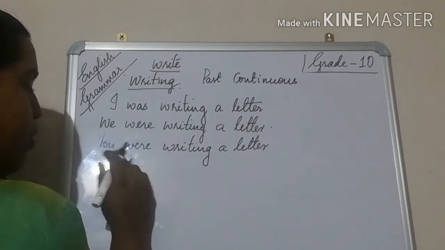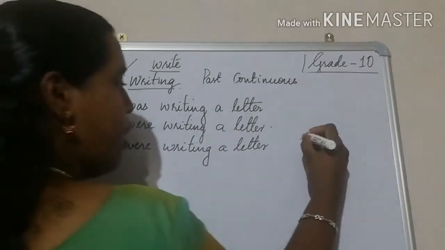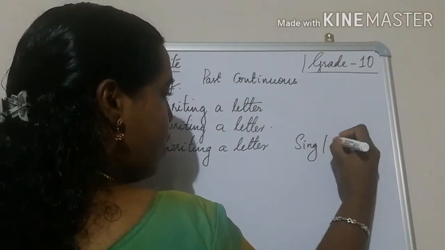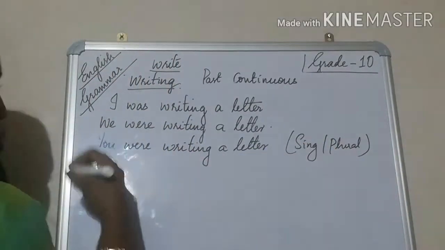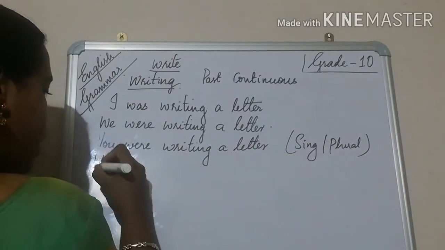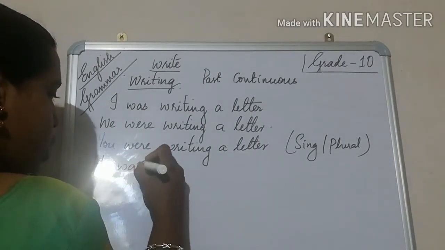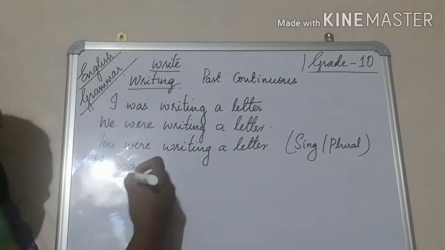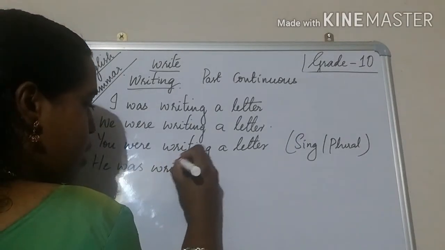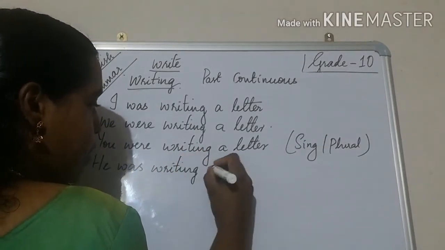Again the same, for the singular and the plural. You were writing a letter. Then he is changes into was. Is in the present tense, was in the past tense. He was writing a letter.